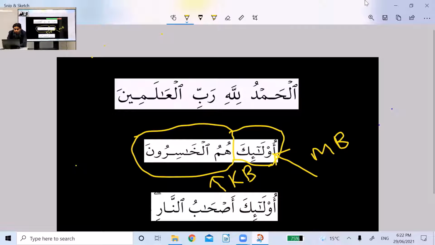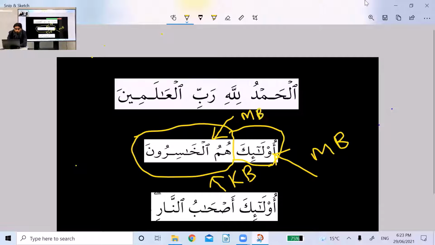Ulaika is the mubtada part, humul khasiruna is the khabar part. As I just mentioned, your khabar part is itself going to be a complete sentence. Okay. Now let's analyze this khabar part. Inside the khabar part, let's put the labels on the top just to distinguish them from the other labels. Hum is your mubtada part.